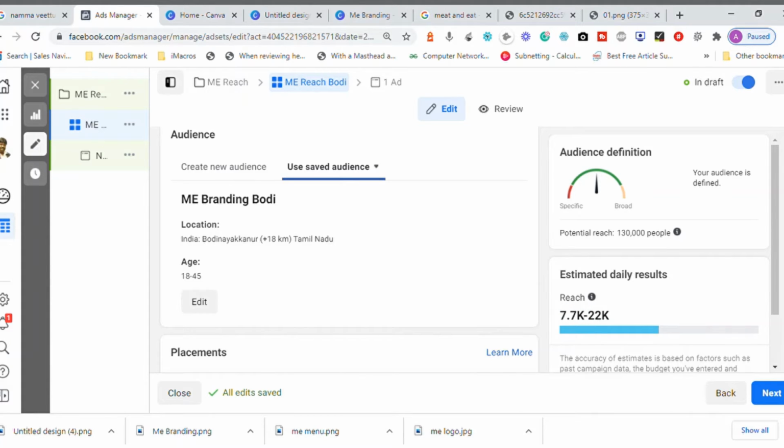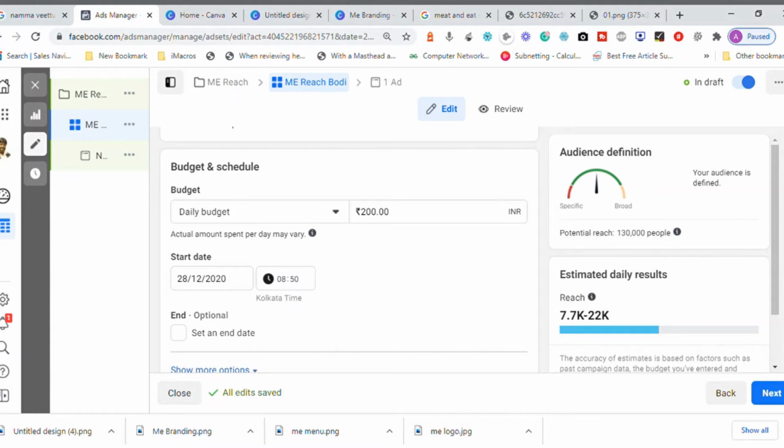Let me try to change the budget to 300: 9,006. With 500: 13,000. When you go with 1,000: 18,000.